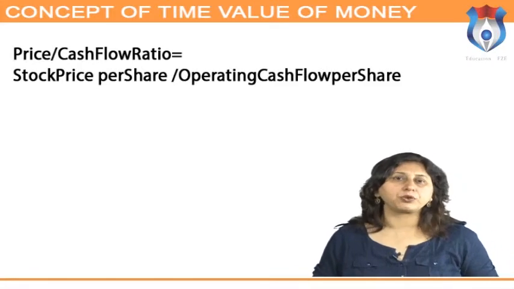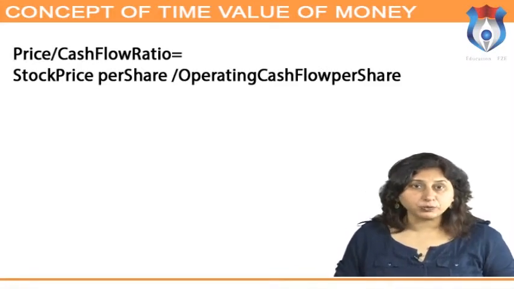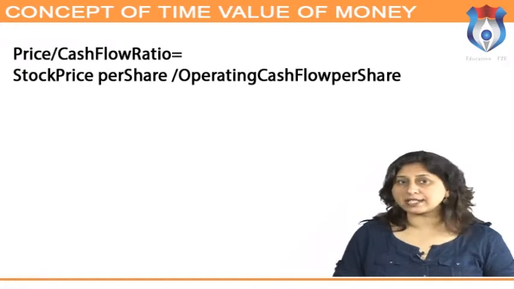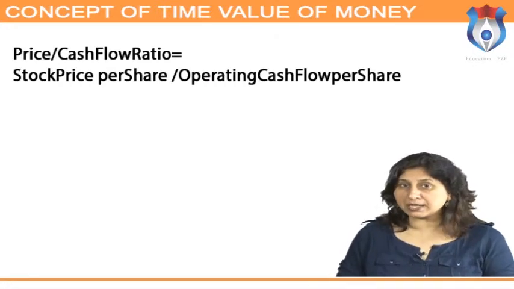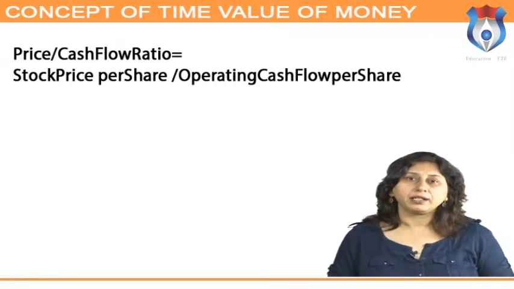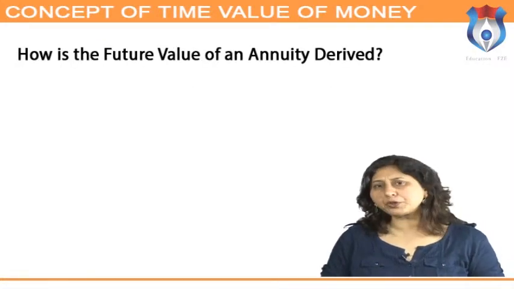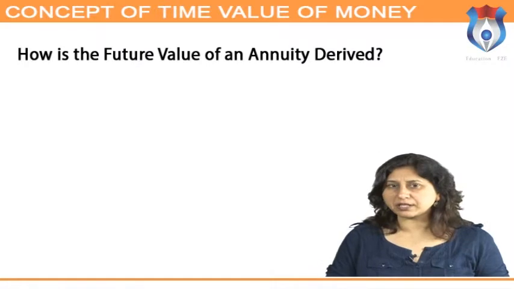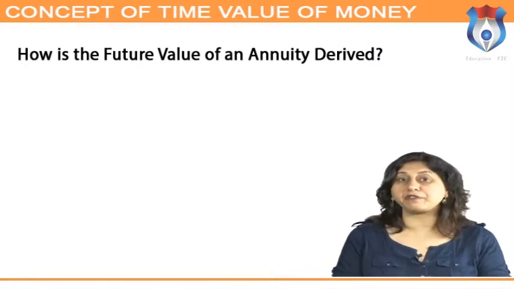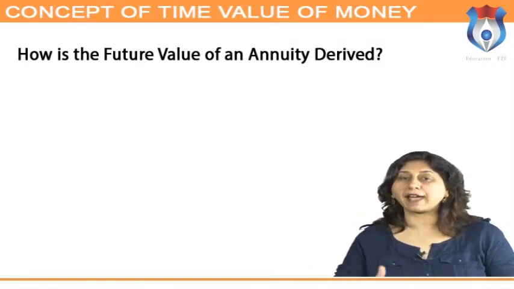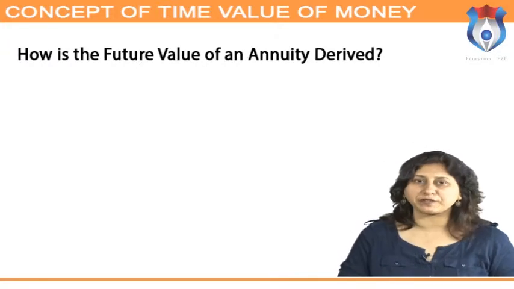The future value of an annuity formula assumes that the rate does not change. The first payment is one period away. The periodic payment does not change. How is the future value of an annuity derived? The future value of an annuity is the future value of a series of cash flows.